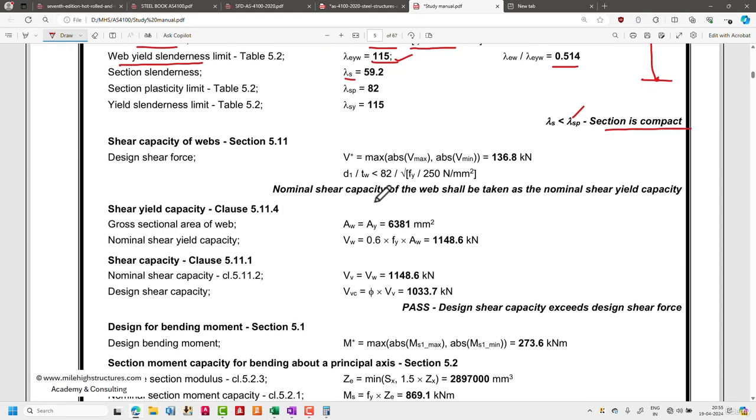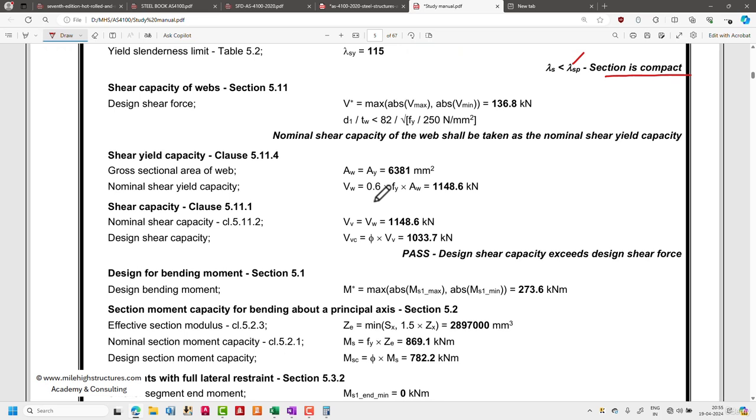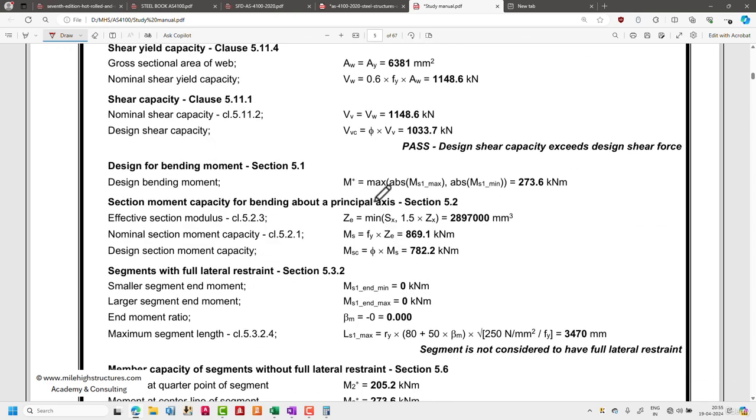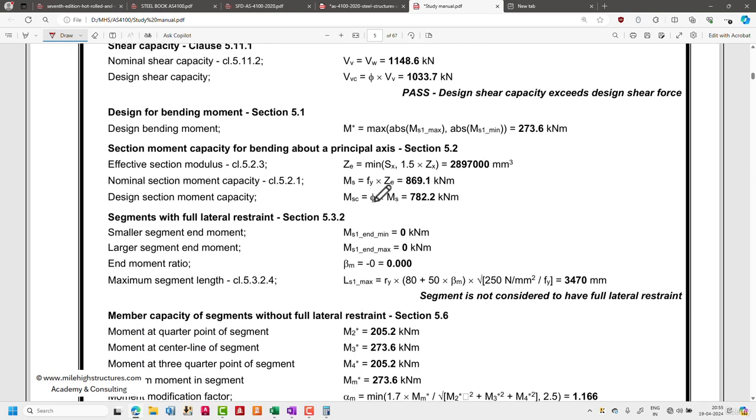So after that, the shear capacity we shall be discussing very shortly, because shear itself is a very different concept, and I shall explain that in detail. But before that, my intent was to explain how to calculate the bending moment capacity. So first of all, if we are talking about the design for the bending moment.